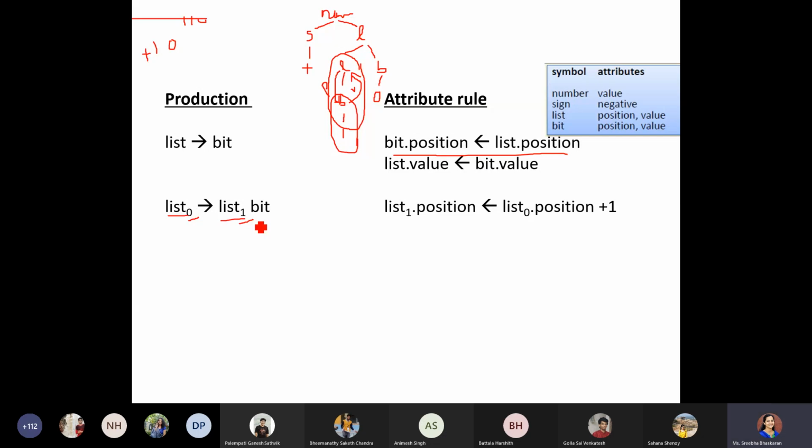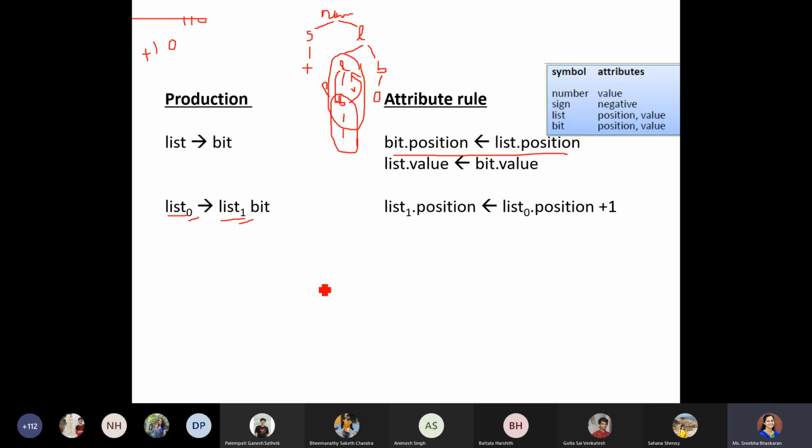To avoid the confusion, if you have the same symbol, I have to number it. So that's what I have said, it has to be suffixed. From left to right it will be numbered: 0 for the left hand side, and the next incremented one, which is 1, is given to the next one.